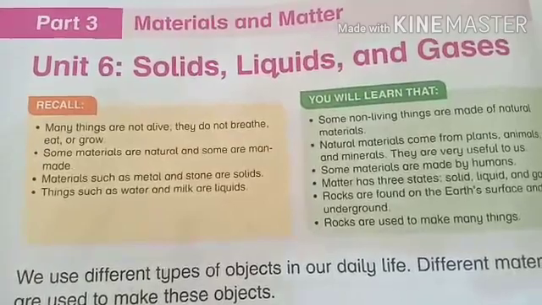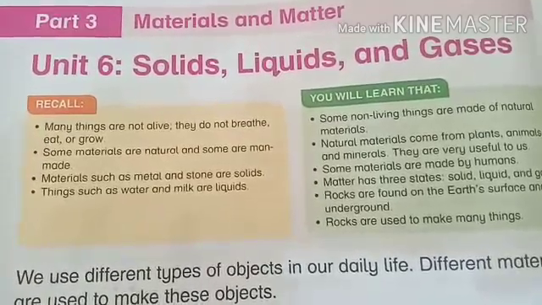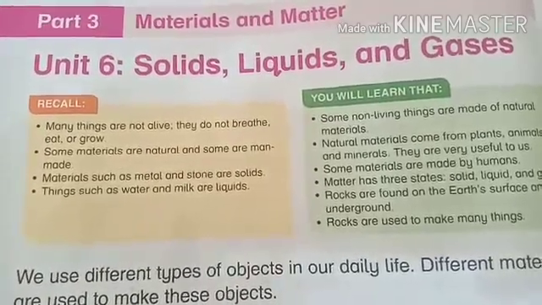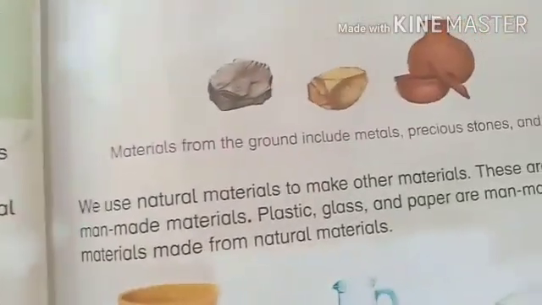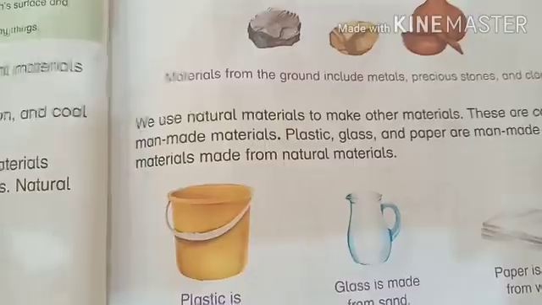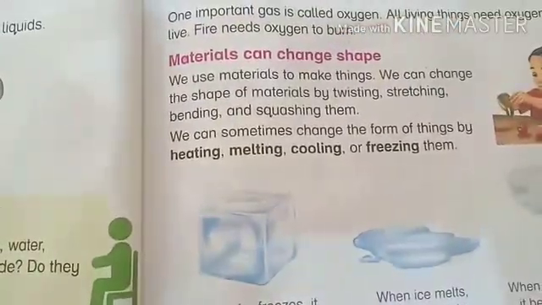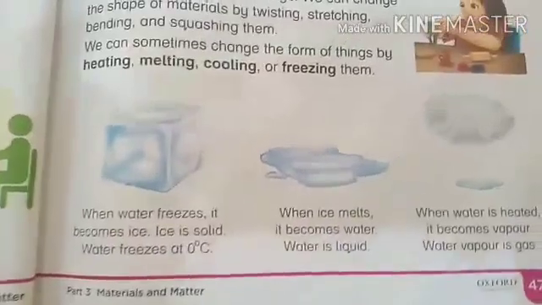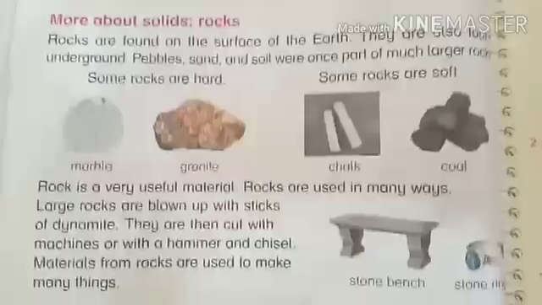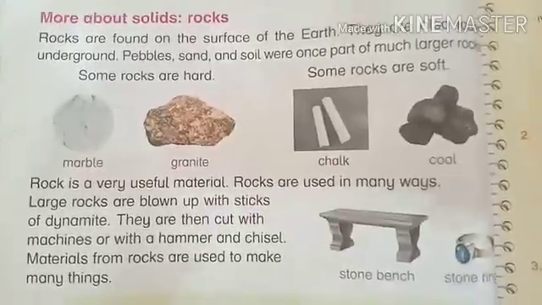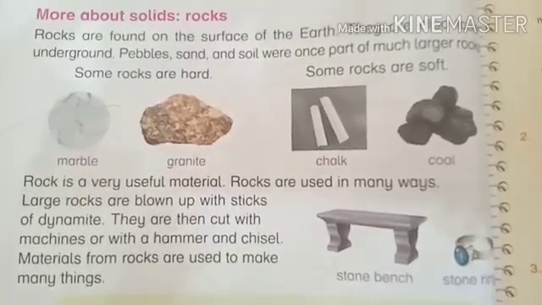Hi everyone, we are on unit number 6, solids, liquids and gases. In this unit, we studied about the natural resources, the man-made resources. We learn about what are solids, liquids and gases. We learn the properties and we studied about changing the shape of materials, that how materials change shape. We studied about different types of rocks and their uses.